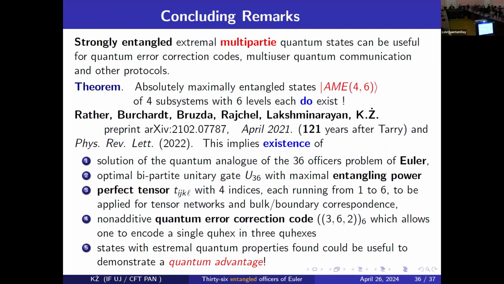And finding such an object has a lot of more or less practical implications concerning the existence of some objects called perfect tensors, but also finding a new quantum error correction code, which allows us to encode, in short, one dice, so an object with 6 levels, into 3 dice, in such a way that if an error happens on one of those 3 dice, one can recover the information.